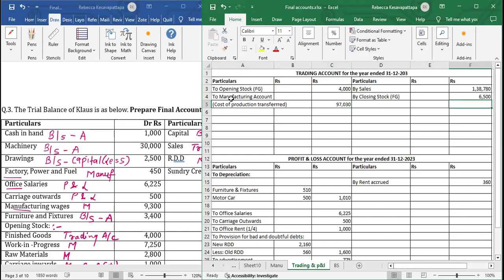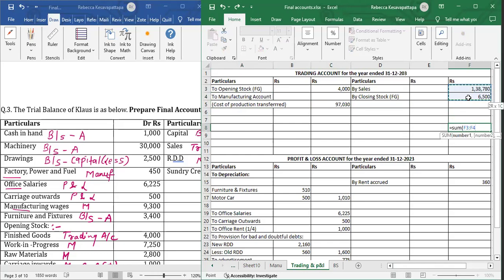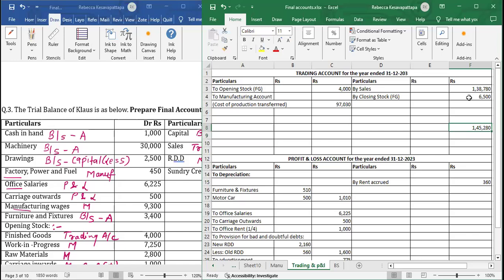Now we will see, I think this time it will be credit balance. We'll take the total of credit. Yes, done. Same thing we will write here, 1,45,280. We will tally both of these.